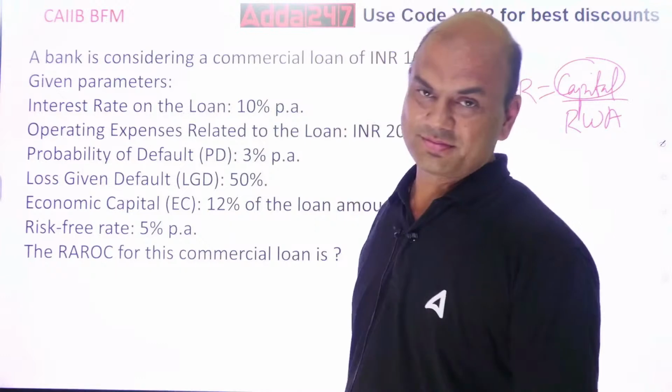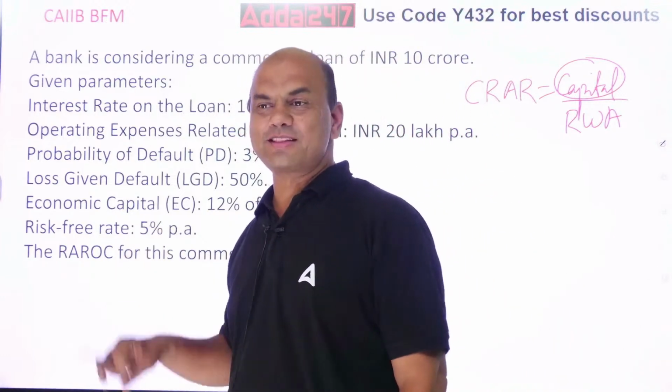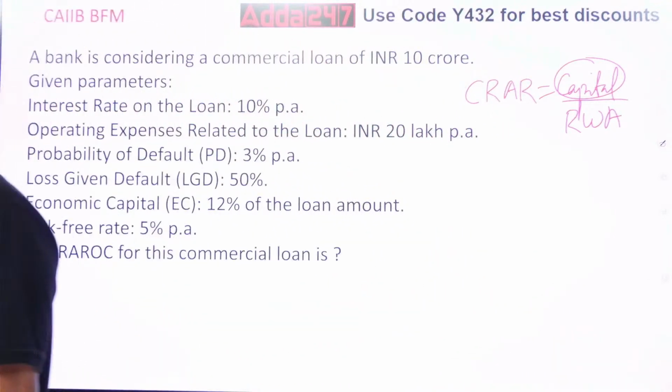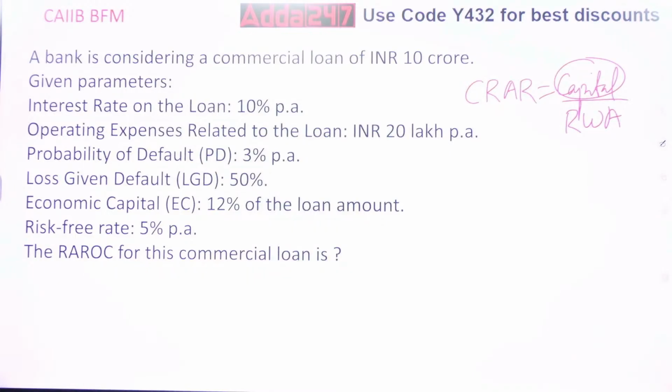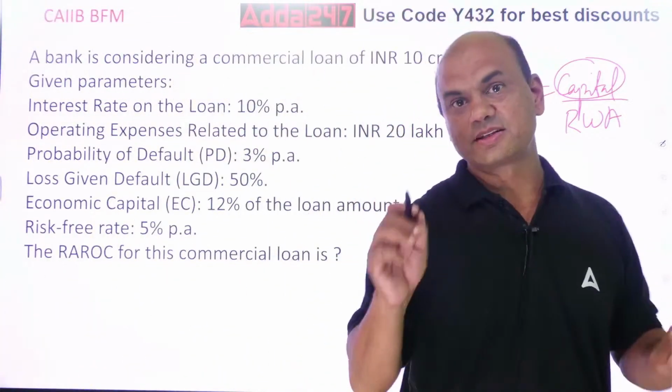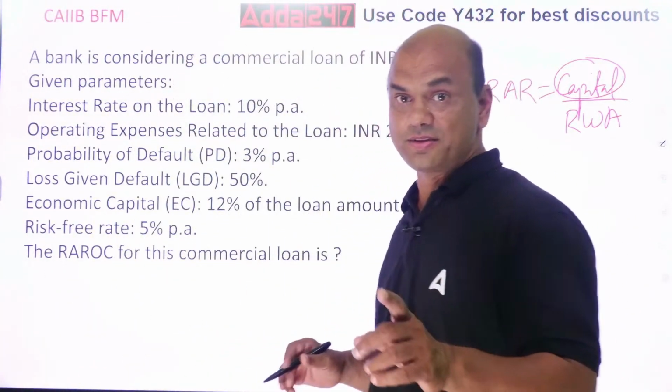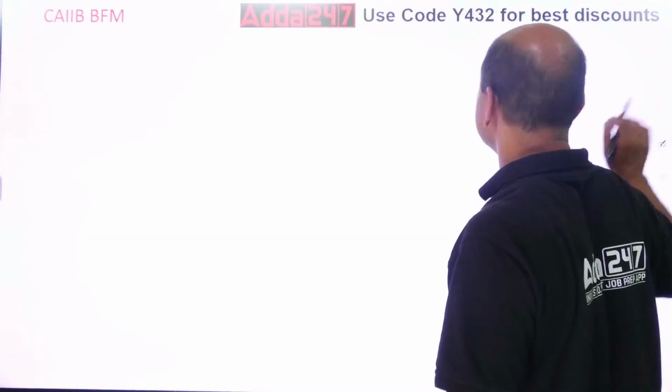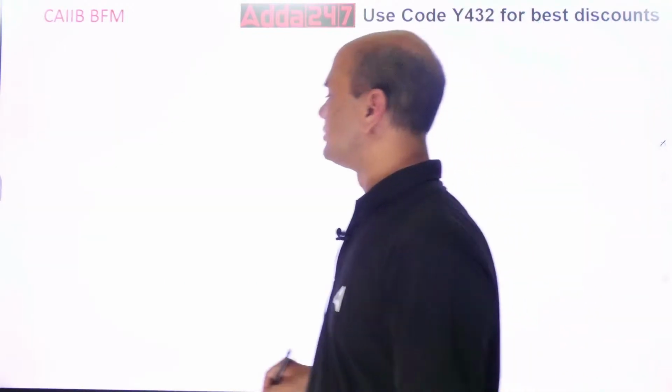Calculate the RAROC. Now if this numerical comes, how will you solve this? Everyone, try to solve this. First, I'll give you the steps. In total, there are 5 steps. First, calculate the annual interest income. Pay attention, everyone. 5 marks case study. So first calculate the annual interest income.